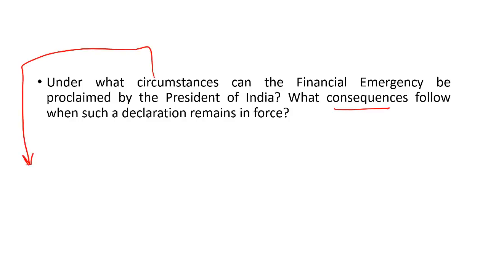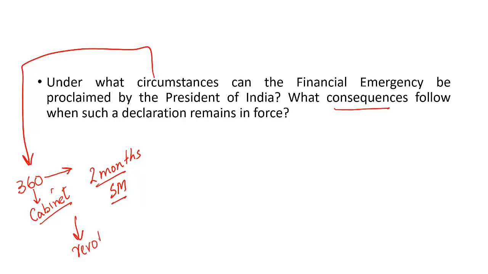Number one, under Article 360 of the Indian Constitution, financial emergency can be proclaimed by the President of India on the advice of the Cabinet if the President feels that the financial stability or the credit of the nation is under threat. Once it is proclaimed, it needs to be approved by both houses of Parliament within 2 months. For its approval, a simple majority is required in Parliament. Once it is approved, financial emergency remains in force unless and until it is revoked by the President of India.